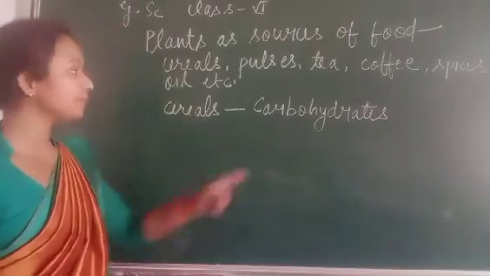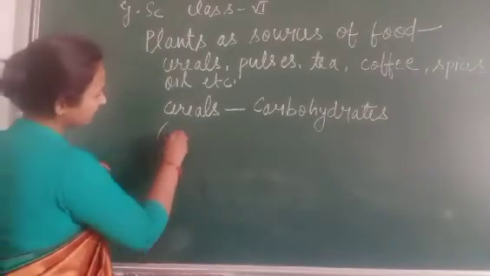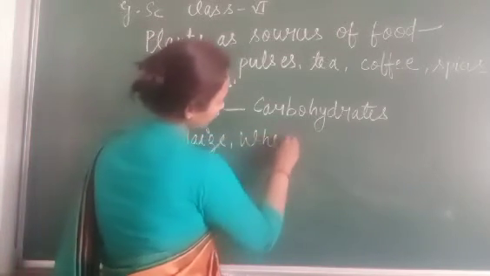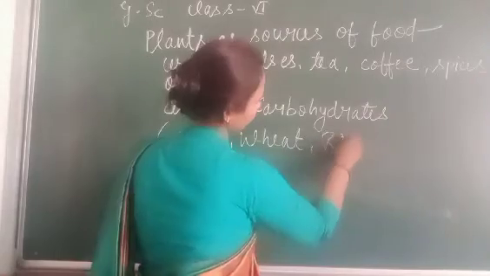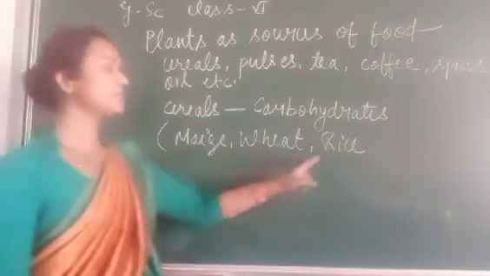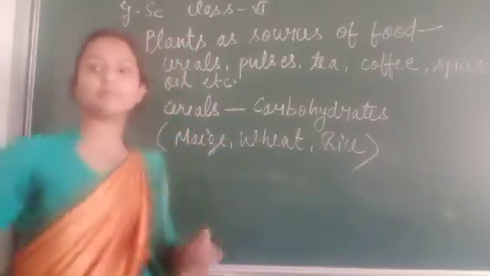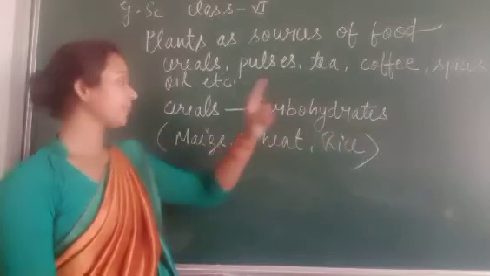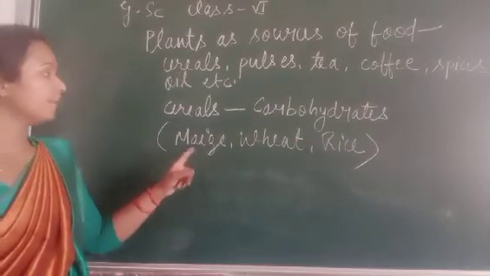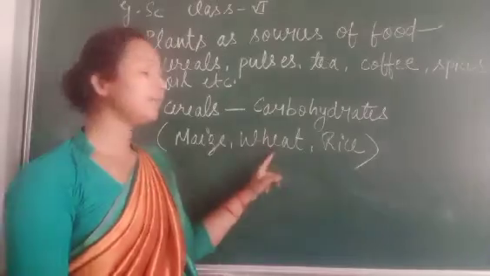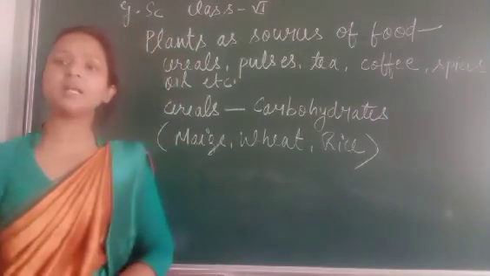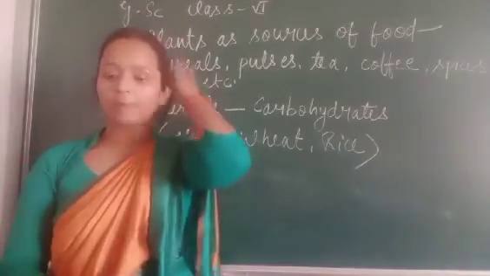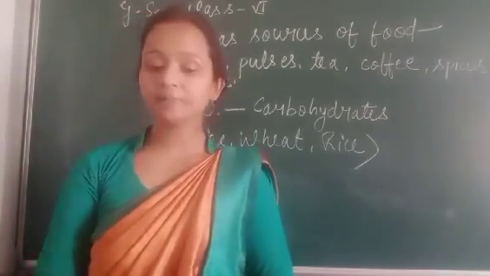Three are the most important cereals, that is maize, wheat and rice. Maize, wheat and rice are the most important cereals, rich in carbohydrates, and these cereals are obtained from the grains.